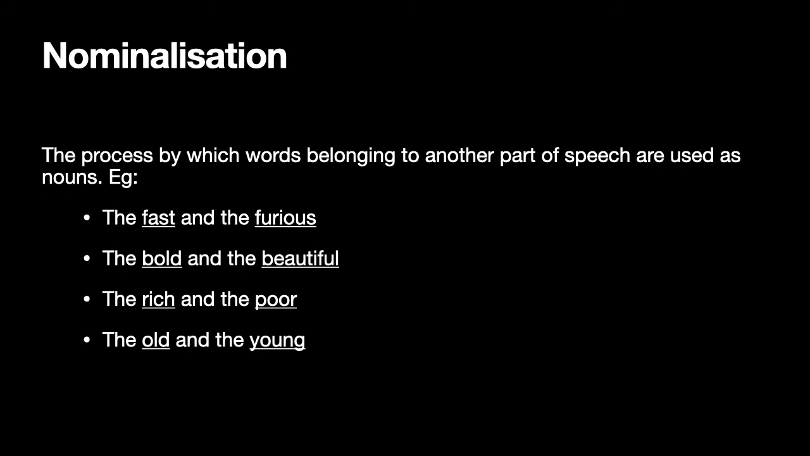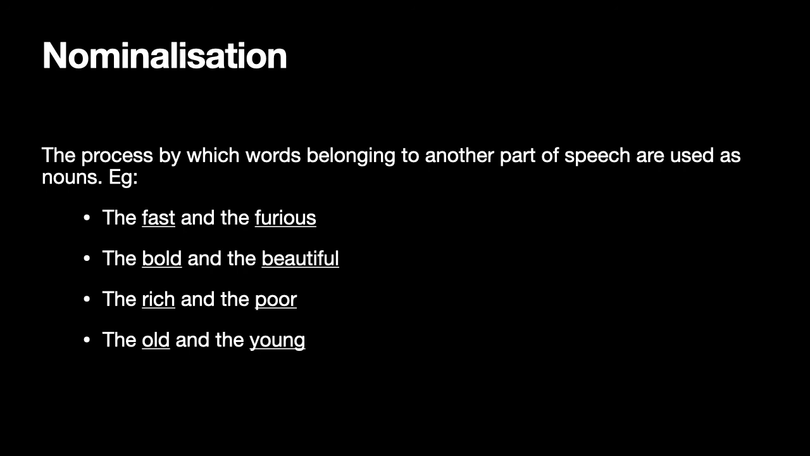The most famous examples, or the simplest examples, are words like the fast and the furious, the bold and the beautiful, the rich and the poor, the old and the young. The underlined words in these phrases are usually used as adjectives, but here they are used as nouns. And we can see that this process of nominalization in these particular examples is by the addition of the article the in front of those adjectives like fast, furious, etc.